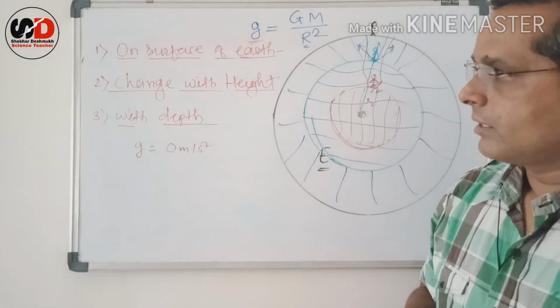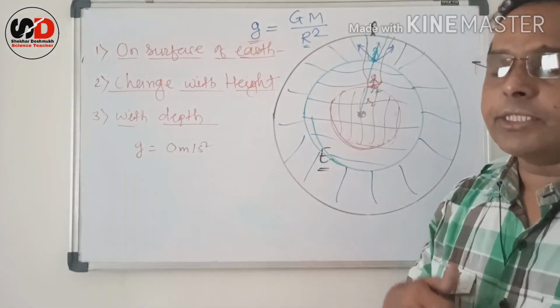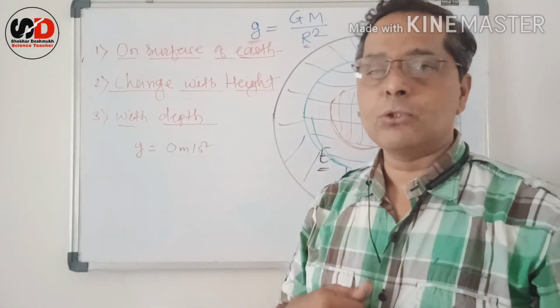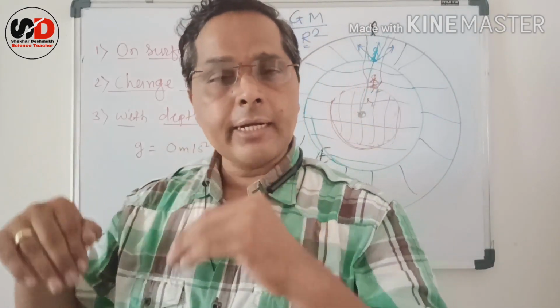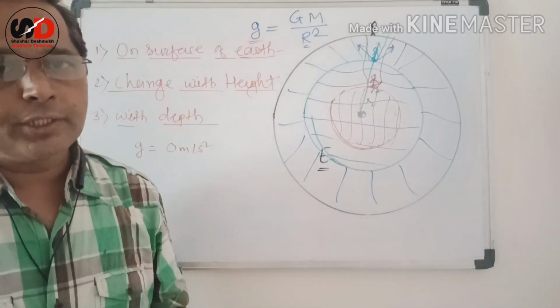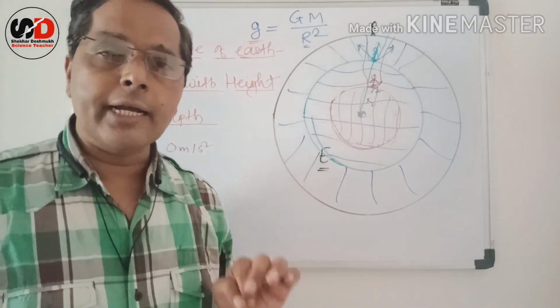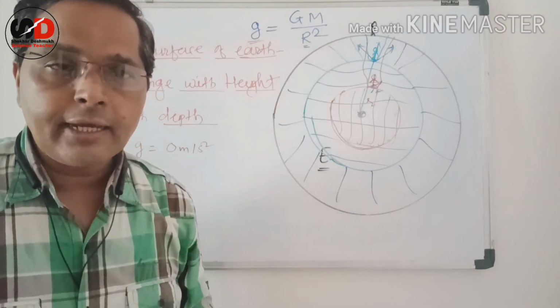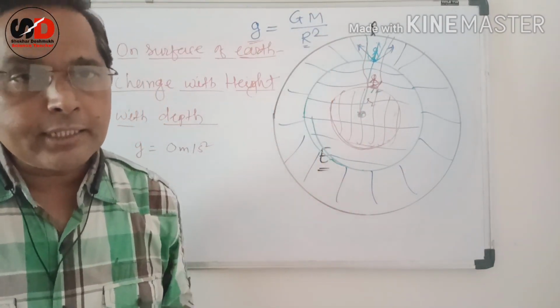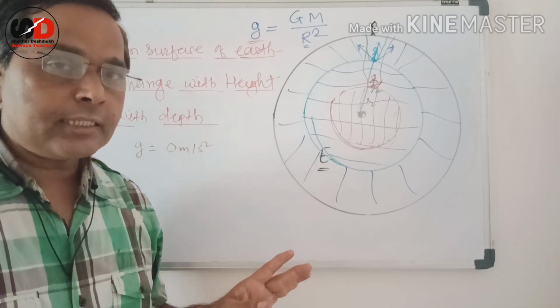Third point, the value of g changes according to the depth also. As we go deep inside the earth, the value of g reduces again. The reason can be asked in the exam. Why does it reduce?